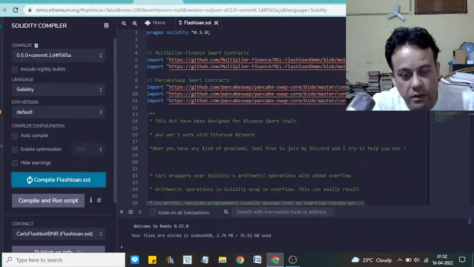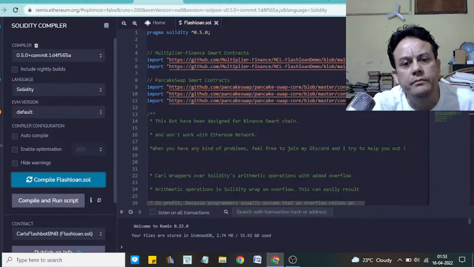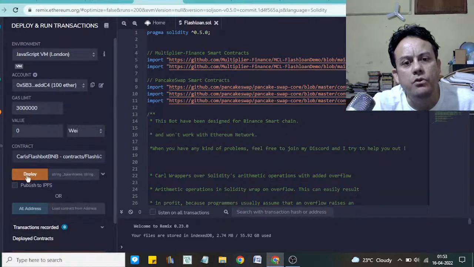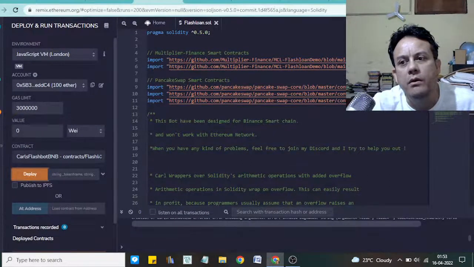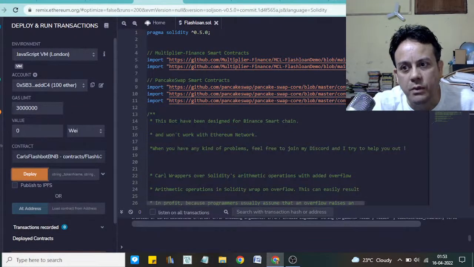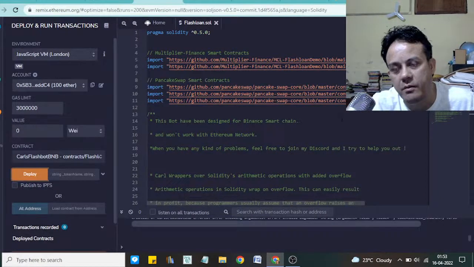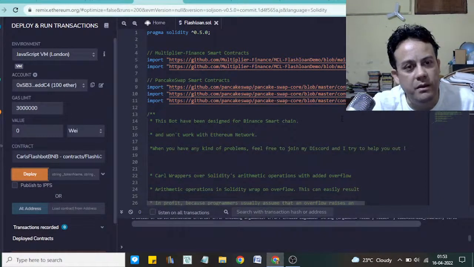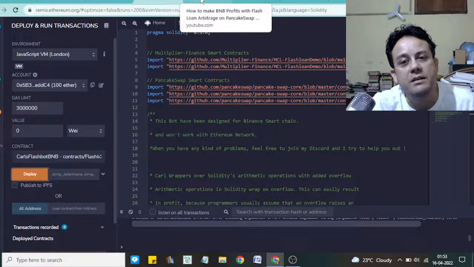So after it is selected, we compile it. So this is done, this is compiled, and then we deploy it. When you click on deploy, the MetaMask wallet will automatically pop up, and then you can pay the gas fee in BNB, and then you copy the smart contract, and then it tells you to send some money to it.